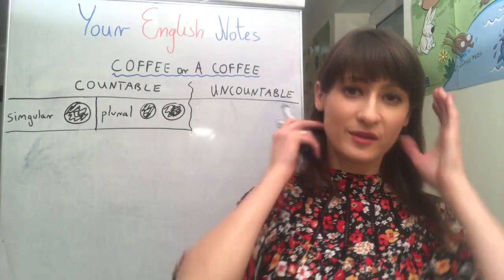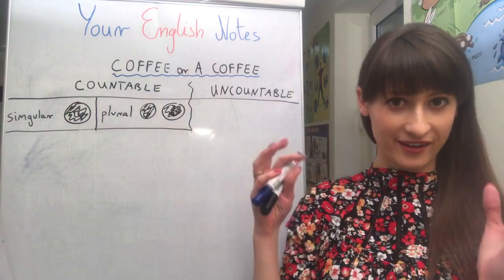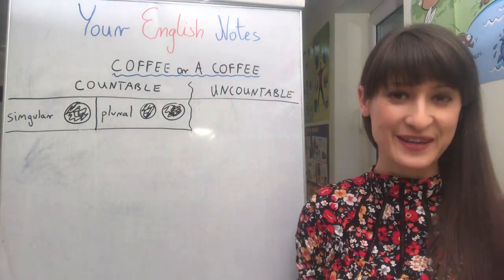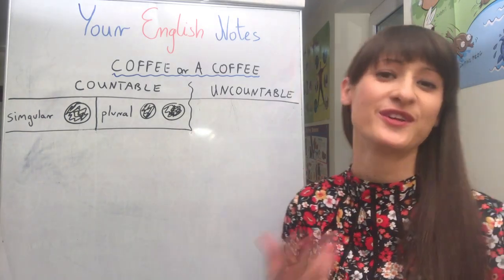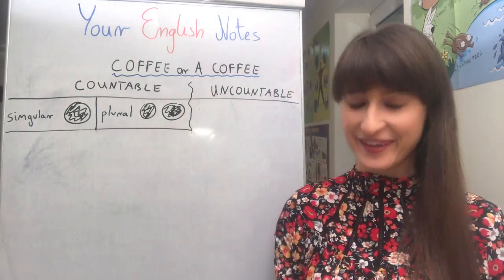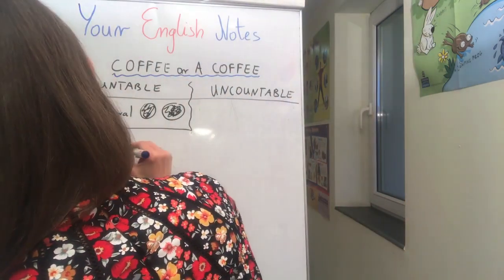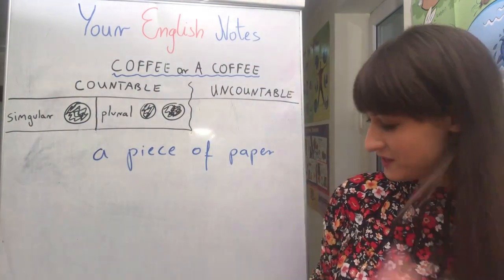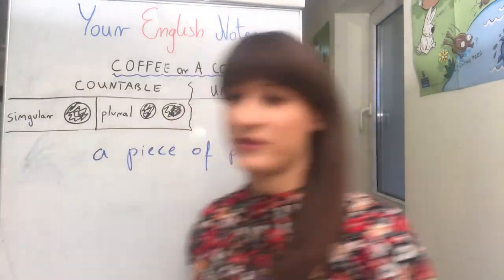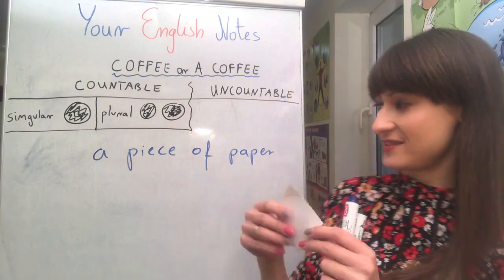Look, sometimes people want to make an uncountable noun a countable one. How is it possible? For example, look, paper, yes, paper is uncountable. But when you use a special expression, you can make paper countable. And this special expression is "a piece," okay? Okay, so if you want to say that you've got a piece of paper here, okay, so this is a piece of paper, you can make it countable because now it's a piece of paper.